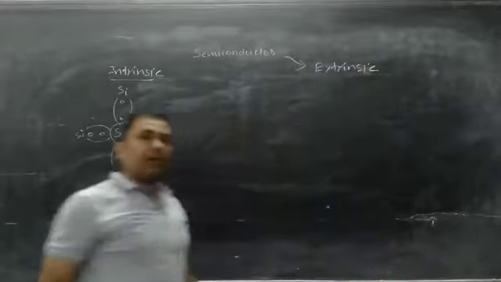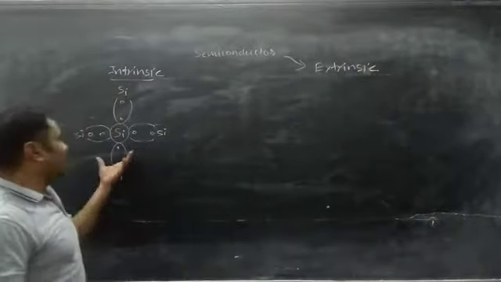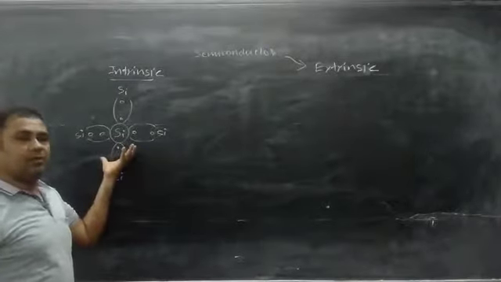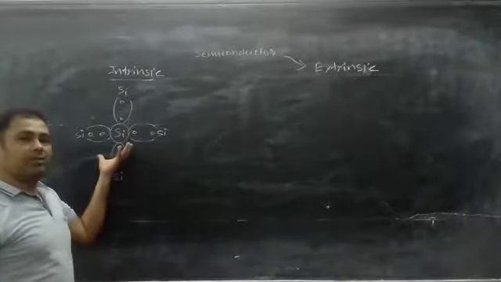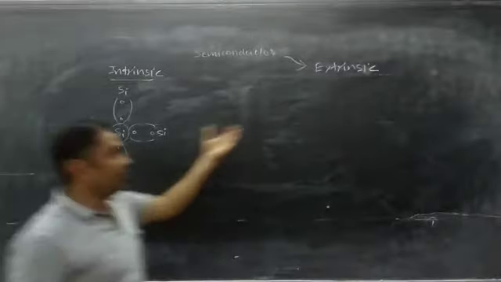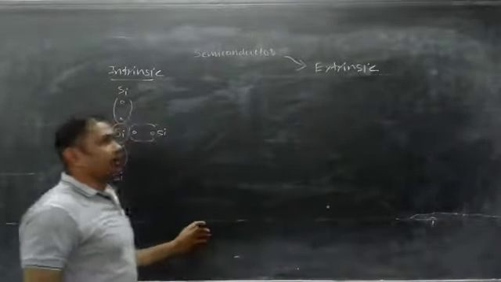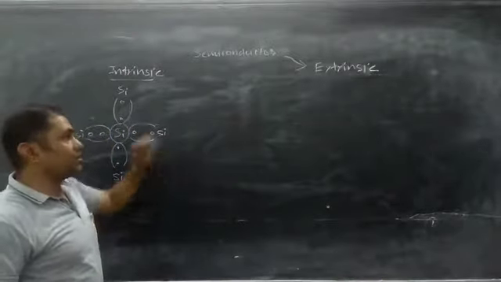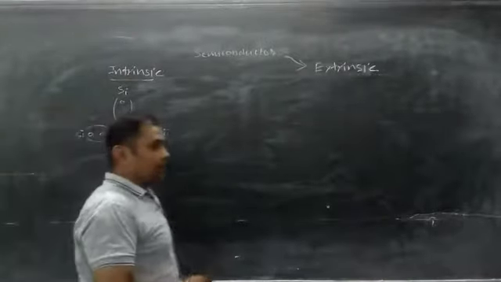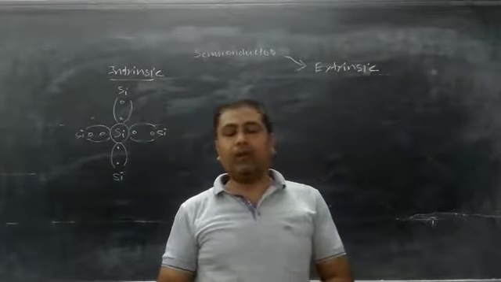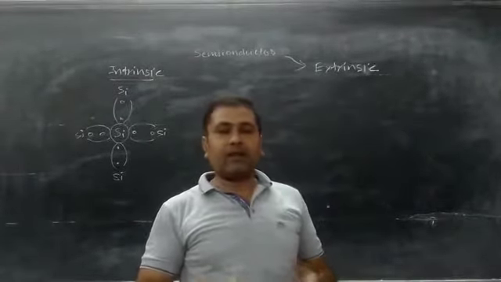Now what is meant by extrinsic semiconductor? If a pure form of silicon is taken and we add or dope some impurity atoms into this pure semiconductor, then an extrinsic semiconductor is formed. These extrinsic semiconductors are of two types. Let us see the first one. Suppose we have taken a trivalent impurity like boron, aluminium, indium or gallium. These are the trivalent impurities.